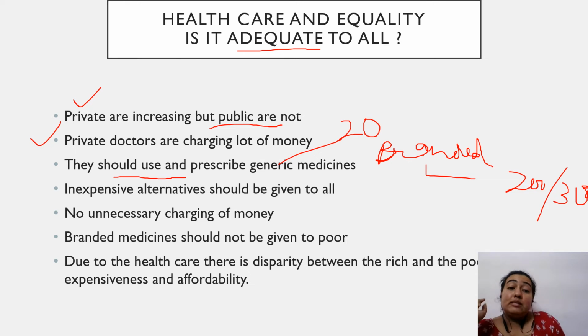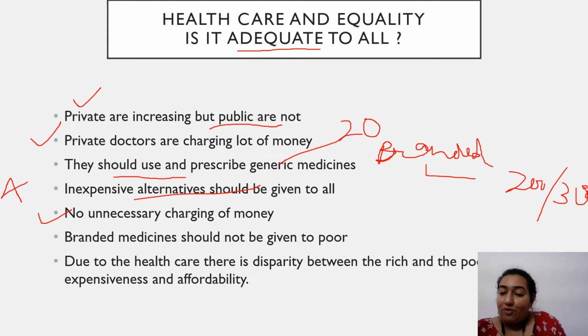So this is the situation. Now inexpensive alternatives should be given, but private medical practitioners, they don't give us, they always suggest us what is expensive. Okay, so now they are charging unnecessary money. Okay, you have stomach pain, get an ultrasound done, get an X-ray done, do this, do that, do this, do that, and they make such a lump sum amount of bill.